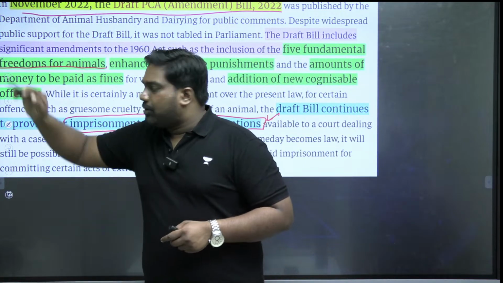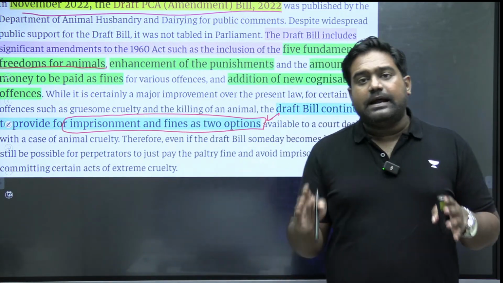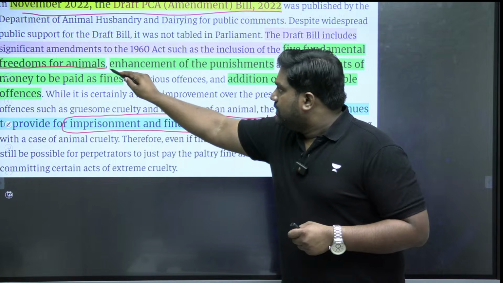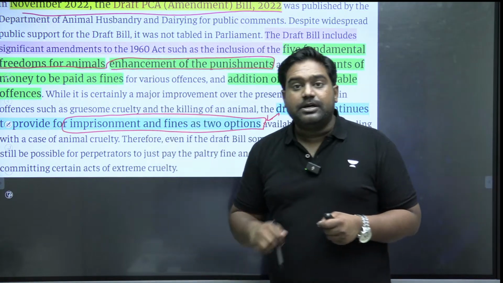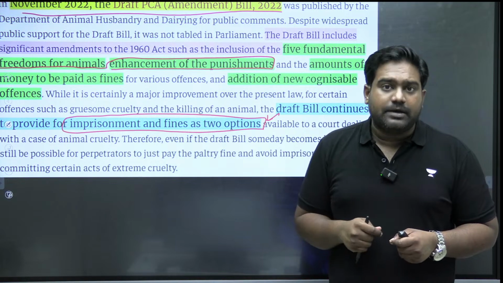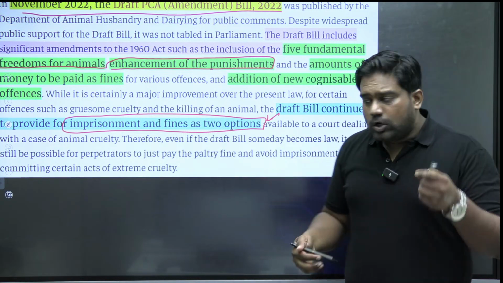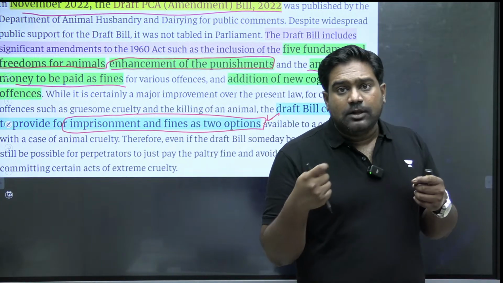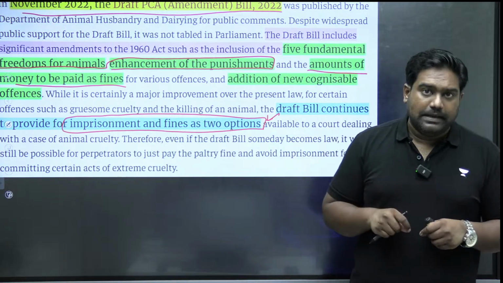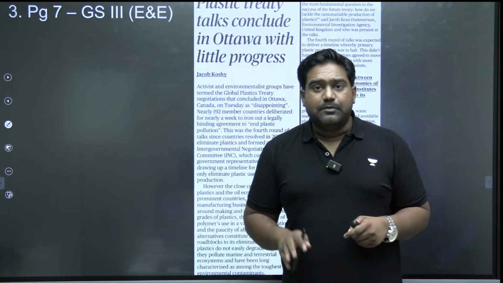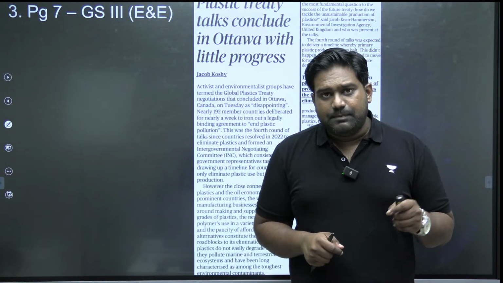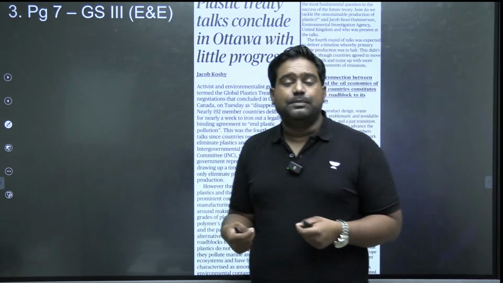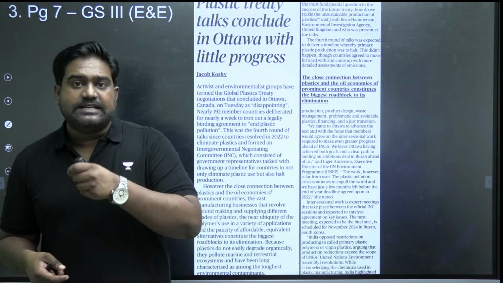There is a provision for defining the 5 basic rights, the 5 freedoms, that will be accorded to animals. It enhances the punishments. The jail term has been enhanced depending on the gravity of the crime. Even the fine, the penalty, has been increased significantly. And some new additional cognizable offences have been added into the draft amendment bill. So the writer is urging the government to quickly enact this bill in the parliament, bring it out as an act, and ensure that the law becomes as stringent as possible to punish those culprits who harm innocent animals.